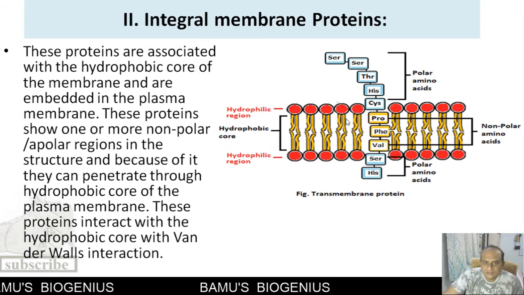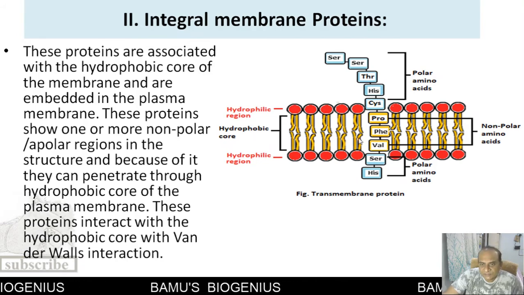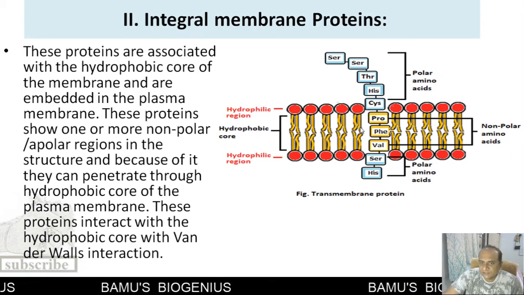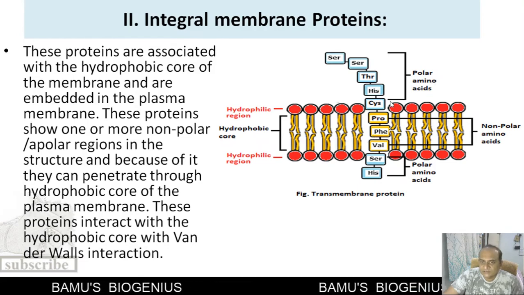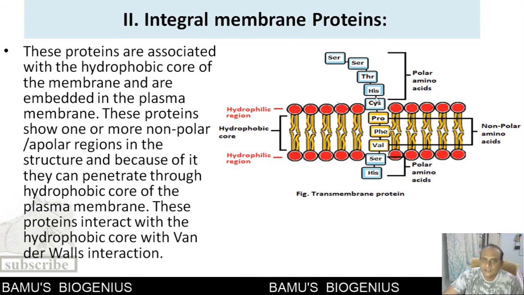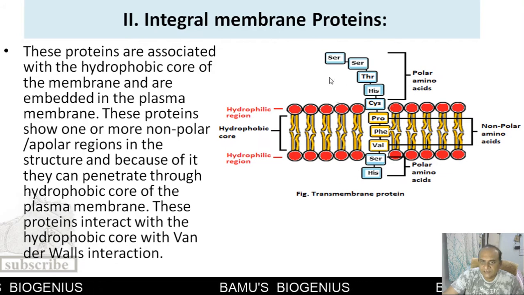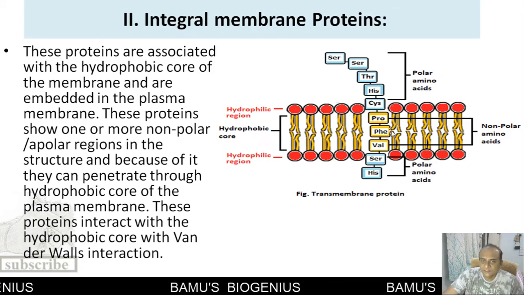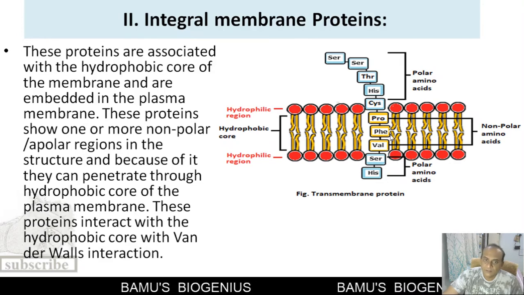You can see here, this is the hydrophobic region, and these are the non-polar amino acids present in the hydrophobic region. Non-polar amino acids have no difficulty in occupying this region, but the polar amino acids can't occupy it, so they are exposed outside. So polar amino acids are on the hydrophilic side of the plasma membrane, whereas the non-polar amino acids are present in the hydrophobic region.